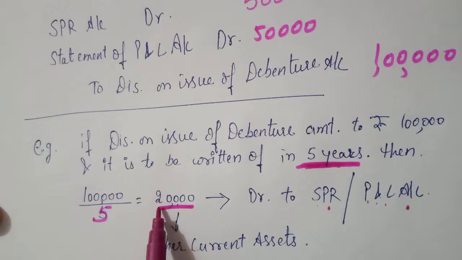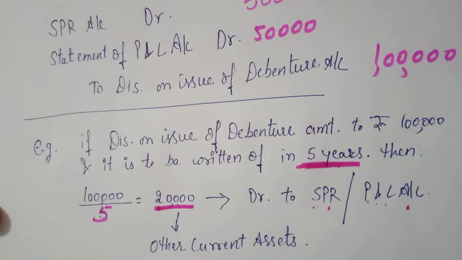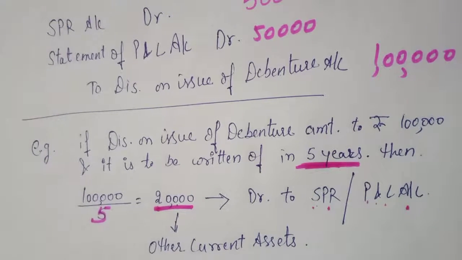So this 20,000 will be set off against SPR or profit and loss account, and the rest of the amount will be other current assets or other non-current assets. How can it be?